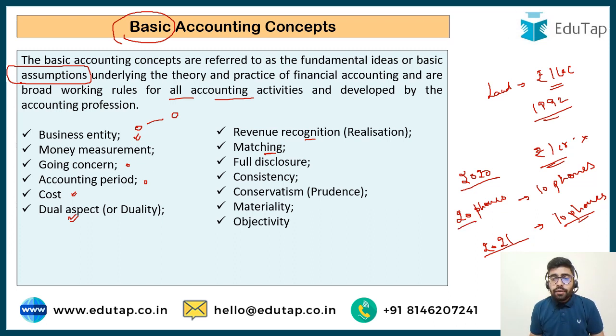And the remaining 10 phones are going to be your closing stock. It is going to be stock in hand, and its cost is going to be considered in 2021 when you sold those remaining 10 phones. So this is about the matching concept.